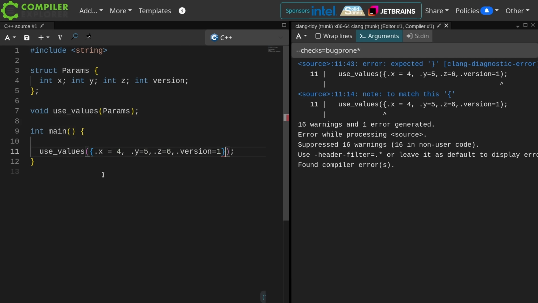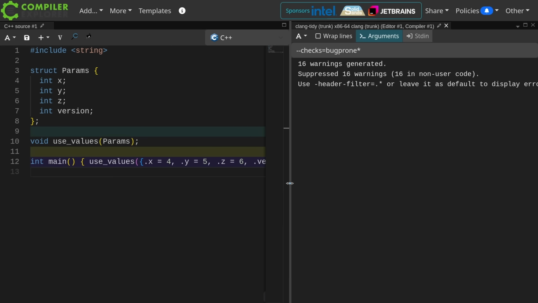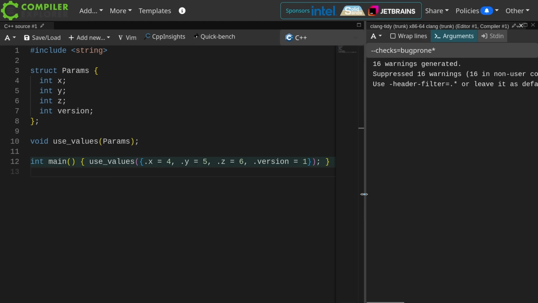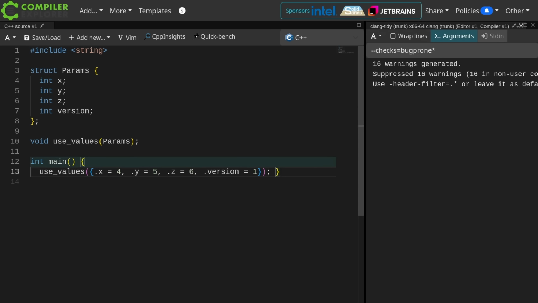I can do this. And now I basically have named parameters to my C++ functions, which is kind of neat, although this is a little bit aggressive in how it reformatted that. Okay, format. This works pretty well, and notice you don't even have to give the thing a name, and this is efficient. All of the parameters are initialized in place. We've got names for them. It kind of makes C++ more like Python.